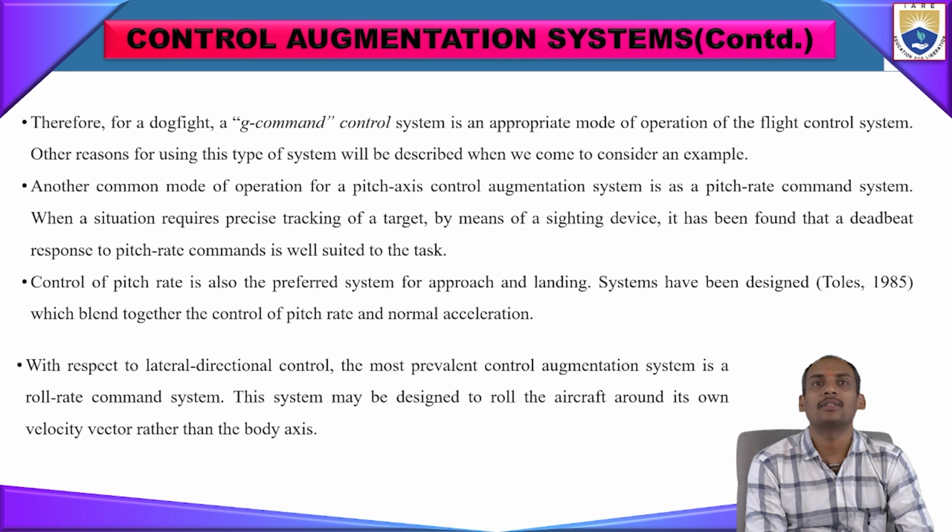The other reasons for this type of system we will see as we go on. Another common mode of operation is pitch axis control augmentation.